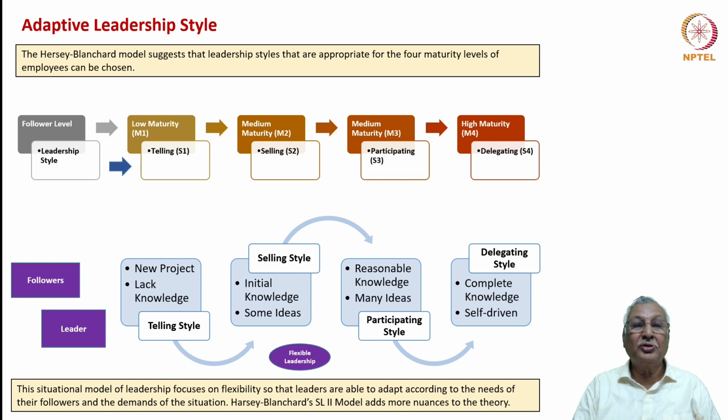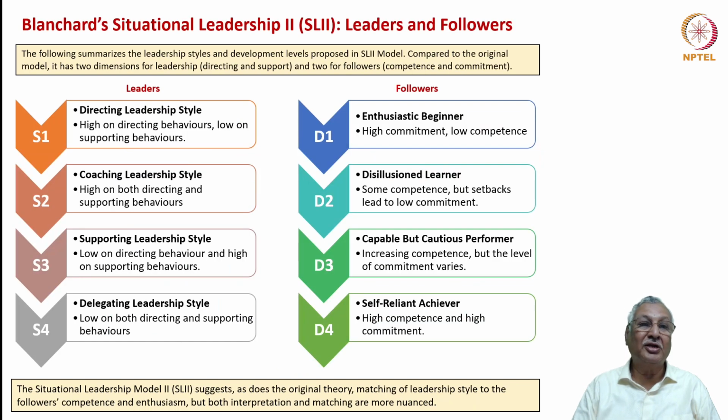Hersey and Blanchard have also developed a more evolved SL2 model, which adds a few more nuances to this. Blanchard's Situational Leadership 2 model, SL2 model, classifies leaders and followers as follows. S1, S2, S3, S4 remain the same in terms of the symbolism, but S1 is defined as a directing leadership style, which is very high on directing behaviors and low on supporting behaviors.